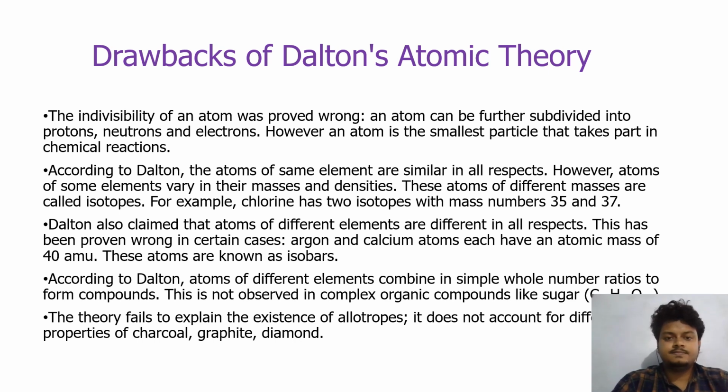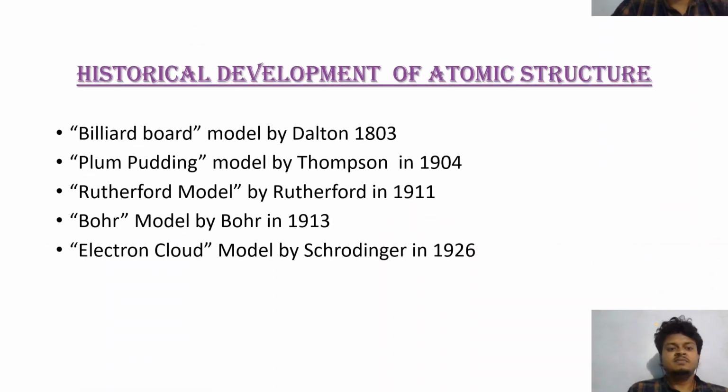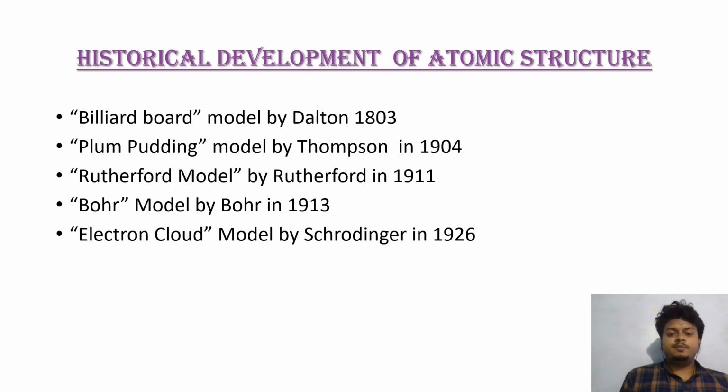Next, this is the historical development of atomic structure. First, scientist Dalton in 1803 came up with his billiard ball model and the journey of atomic physics started.